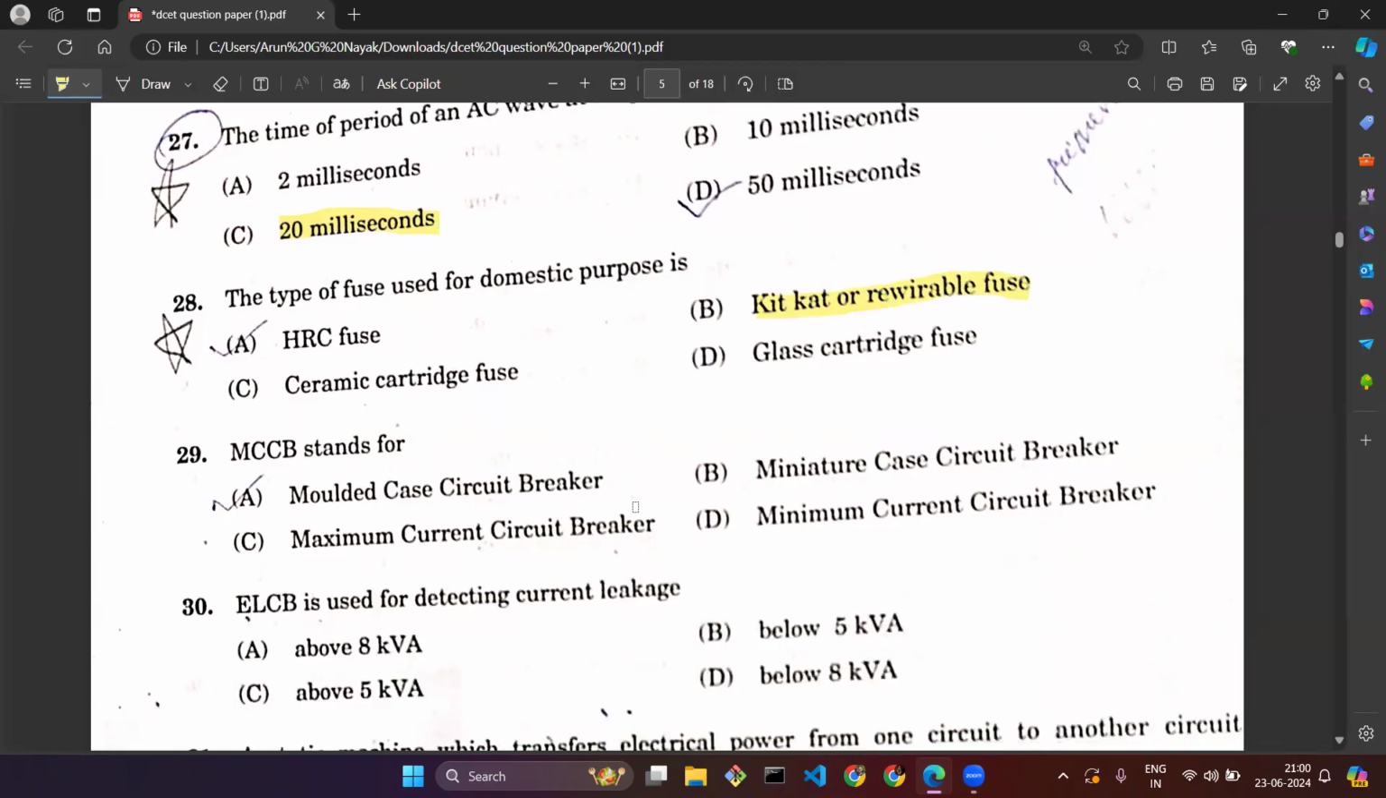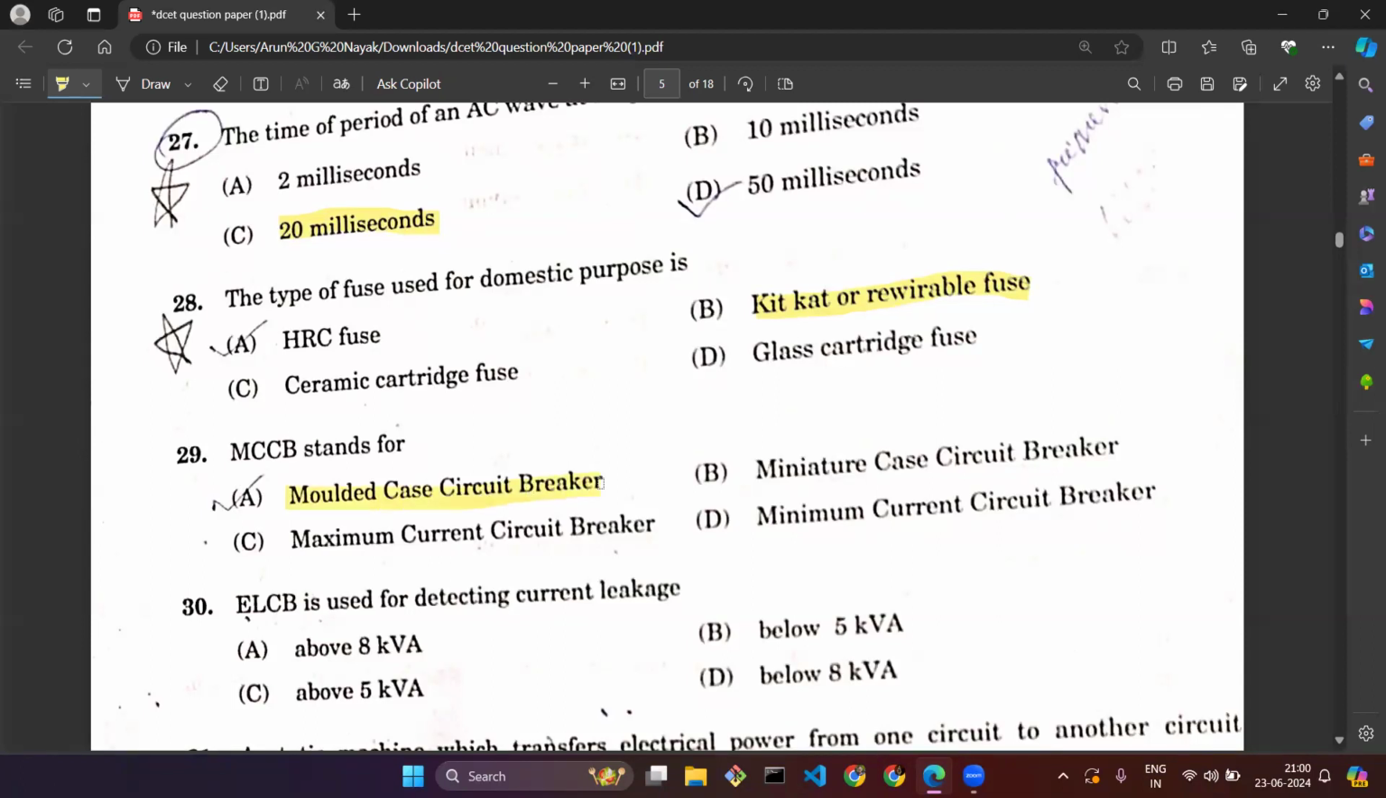Question number 29. EMCCB stands for. So they are asking about whatever that breaker is, the circuit breaker. What is the correct full form of that? So don't get confused with these different kinds of things. The correct option would be molded case circuit breaker.